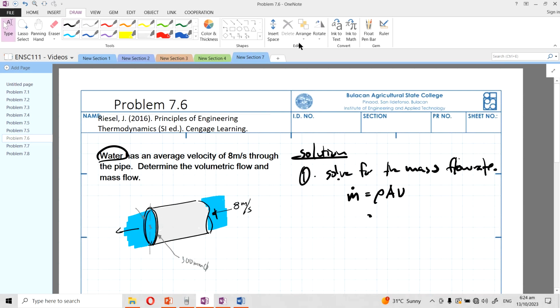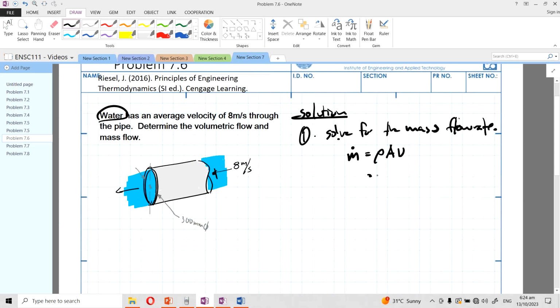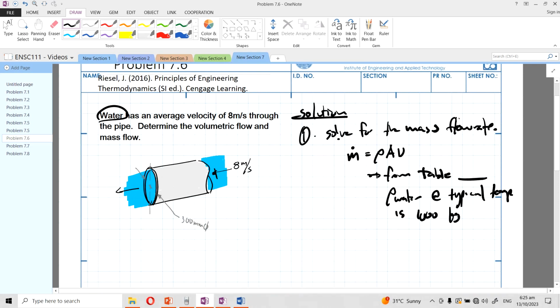So the rho of water can be taken from a table, or typical values. From whichever table you have, the density of water at typical temperatures is 1000 kilograms per cubic meter.